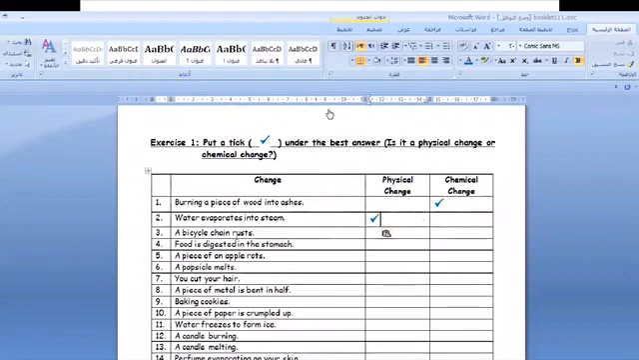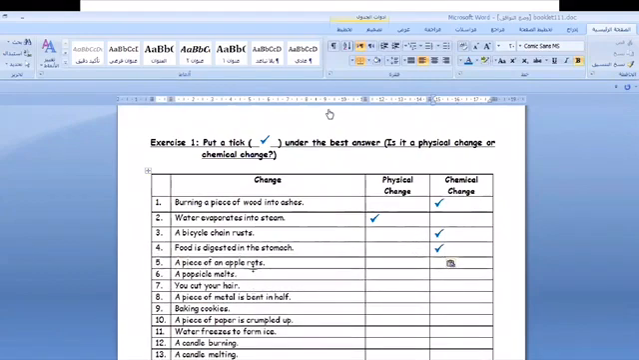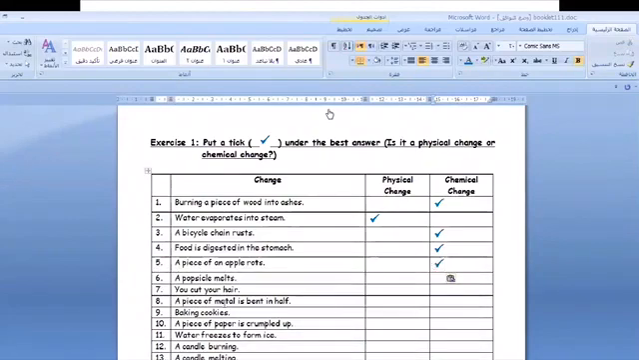A bicycle chain rusts. Rust. A bicycle chain is made of iron and it rusts. So, yes, it's a chemical change. Food is digested in the stomach. Can you reverse it back? Of course not. So, it's a chemical change. A piece of an apple rots. Remember this word? Rots, changing the color and appearance and everything, and we can't reverse it back. Amazing. It's a chemical change.